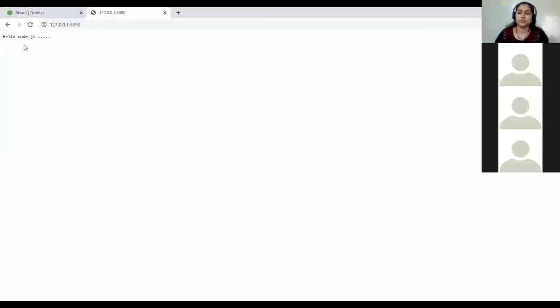Yes, ma'am. Okay, so are you getting the steps? Every program you have to do like this. You have to create the HTTP module. You have to create an object of the HTTP module. You have to create a server for your port number and localhost.